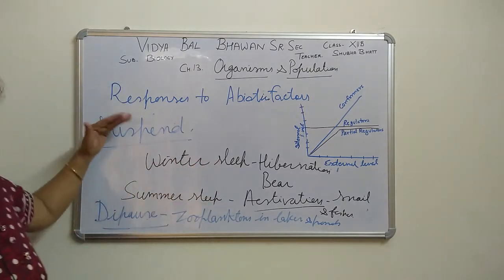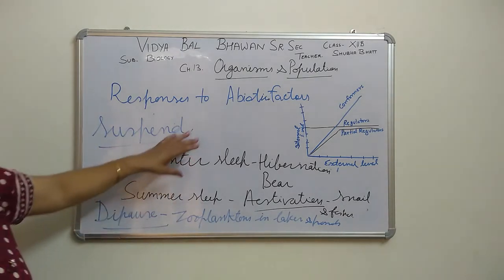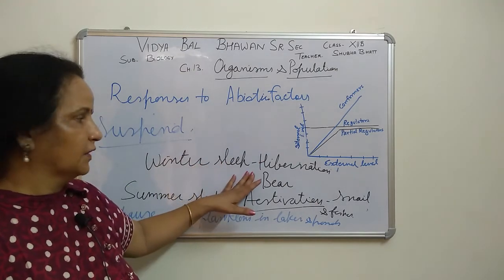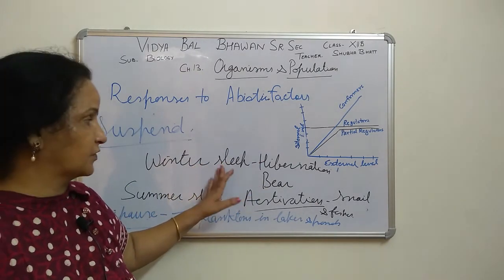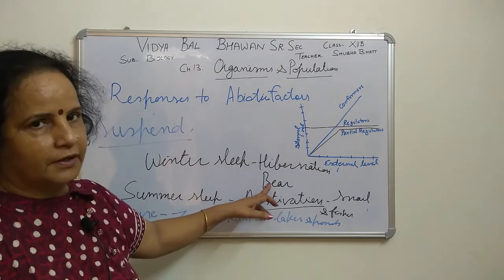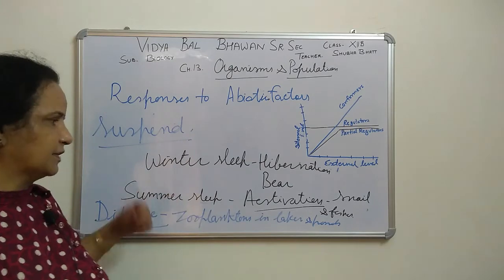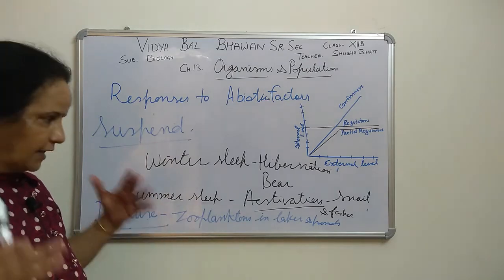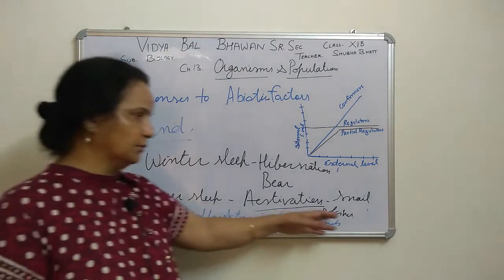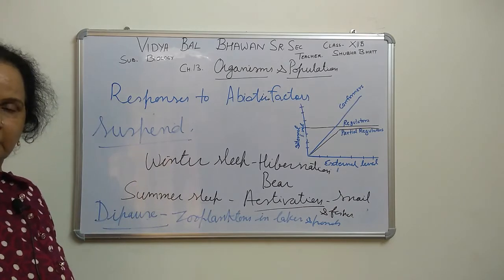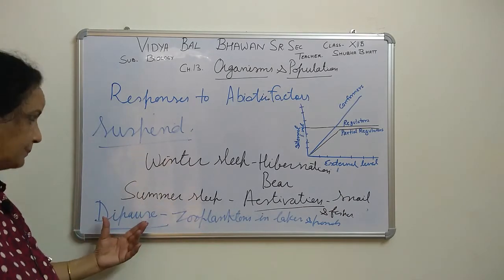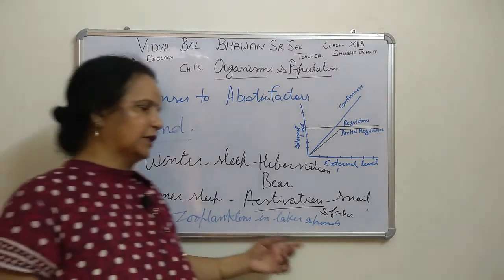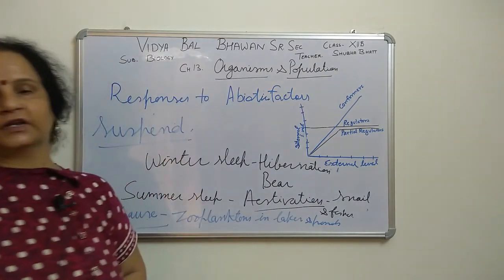In continuation of that, we have seen winter sleep, where all body activity slows down, that is called hibernation. In winter, the chilled cold temperature is a stressful condition for the bear, and then they do winter sleep. Summer sleep also, for snail and fishes, they show that in the summer season. The high temperature of summer is a stressful condition for them, so they go for summer sleep. Again the metabolic activity slows down. Diapause, where development is stopped, is shown by the zooplanktons found in lakes and ponds, right? So these topics are all in your book.